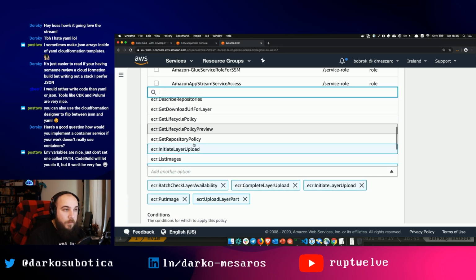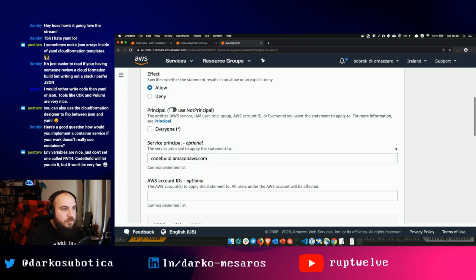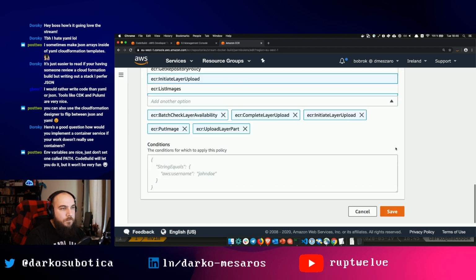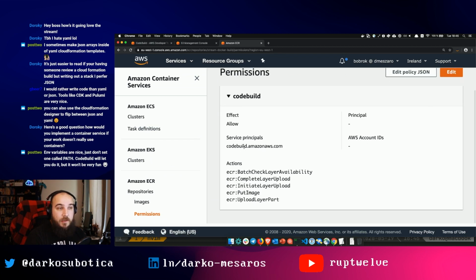It needs one more permission, but that permission we cannot define like this. This permission we need to define on the role itself. So if I do this, let me just have a review. Does this look good? That's fine. Click save. Perfect. So now I have basically enabled CodeBuild to do all of these things, which is not the securest way of doing it, but still.